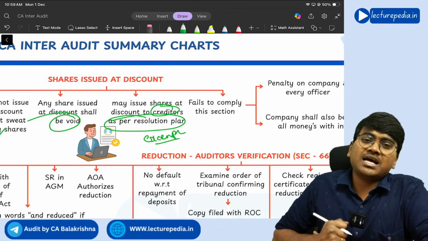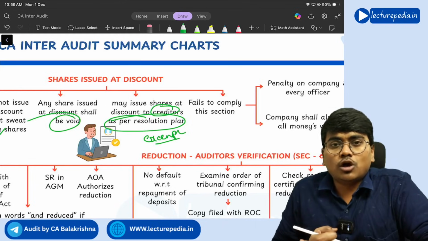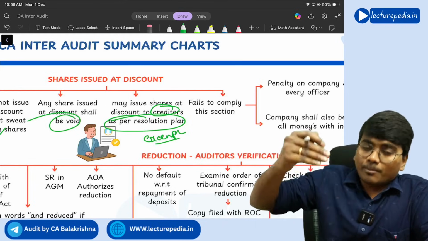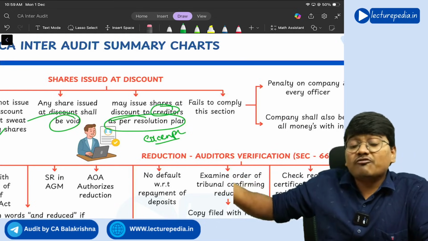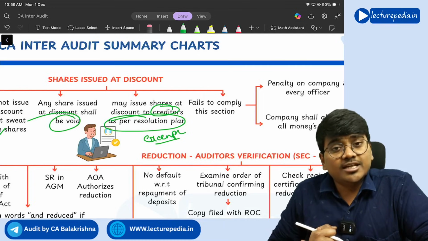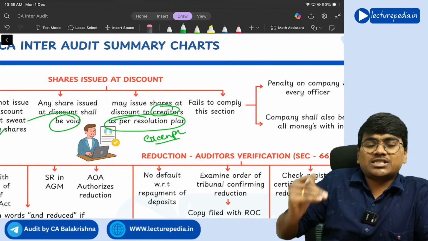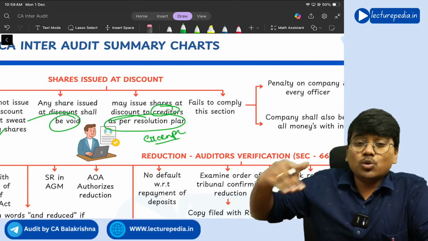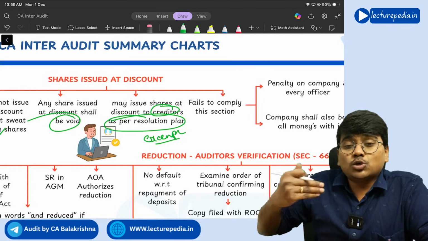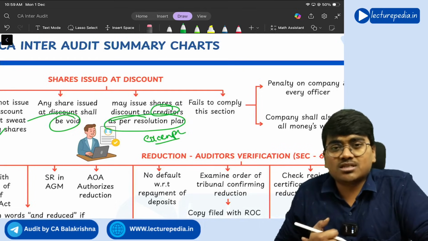If a company has filed for insolvency, then the government will not straight away close the company. It will ask if there are any people who are willing to buy this company which is under insolvency. If anyone is willing to buy this company, the government will ask them to submit a resolution plan. So a resolution plan is how the person who is going to purchase this insolvent company wants to revive it. A plan will be prepared, and that plan will be known as a resolution plan.